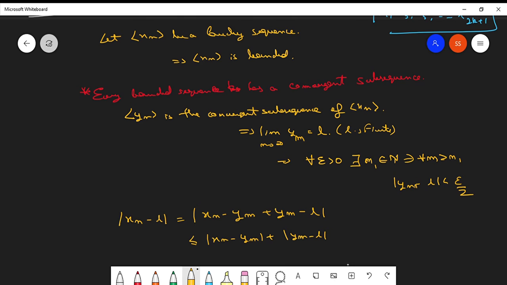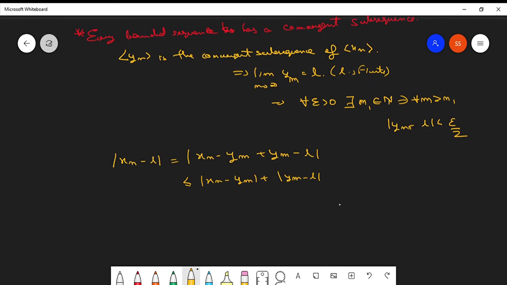Now this ym is an element from the sequence itself.